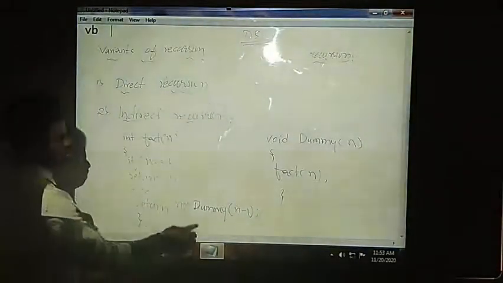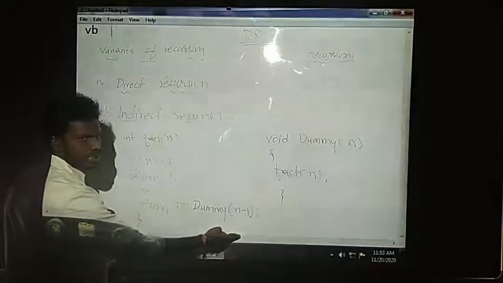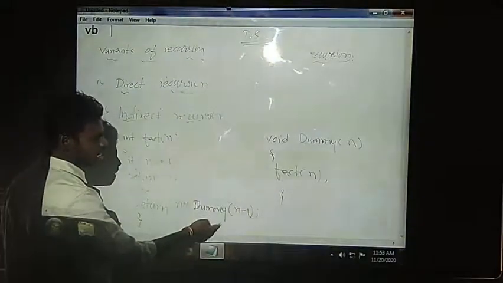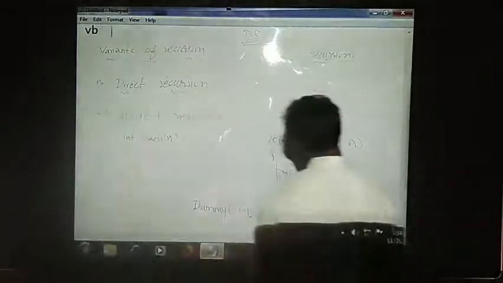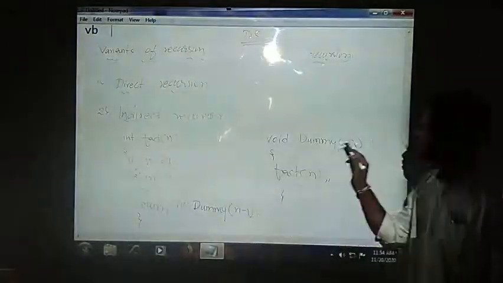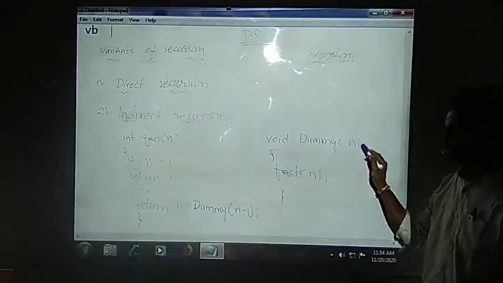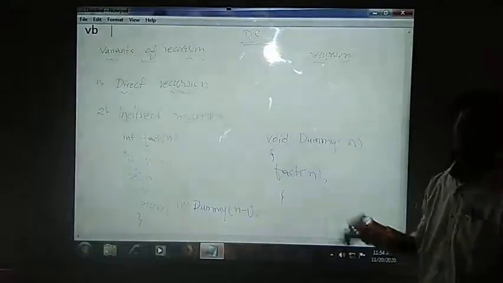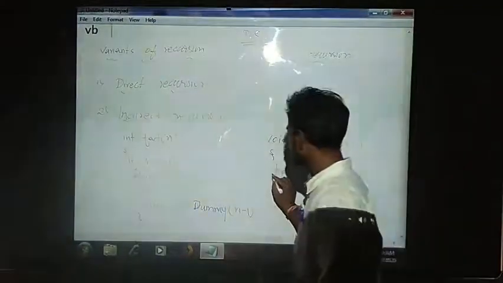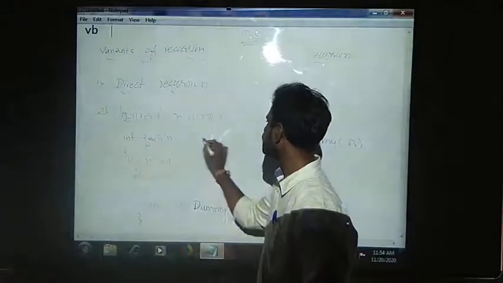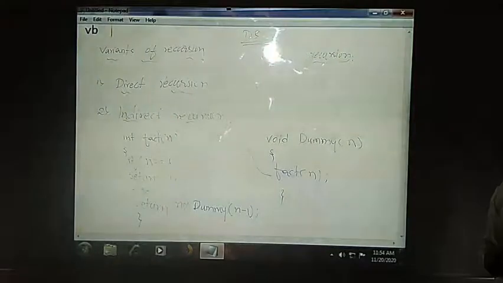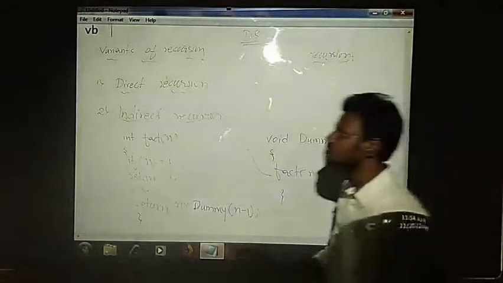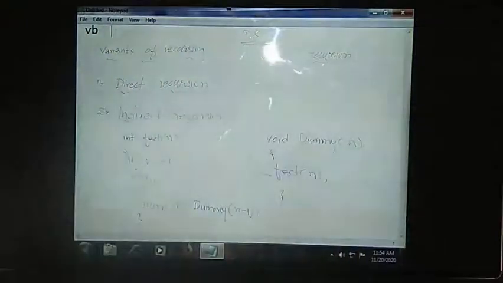See, directly I can write what? Factorial of n minus 1. But in order to call the same function with n minus 1, I am taking one more function called dummy. Here I am sending the value of n minus 1 to your dummy, and again I am calling what? Factorial function. From this, the control will move from the dummy function to your factorial function, which results in the same thing, the factorial of some number, but indirectly it is calling.